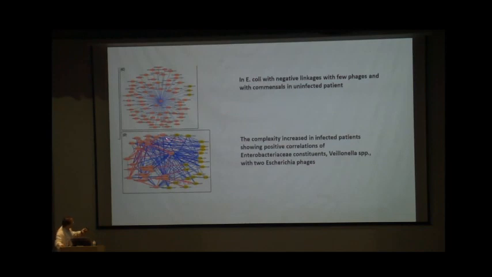In E. coli, you can see almost the same picture. The center is E. coli. These are the commensal bacteria, these are the phages, and the blue lines are negative linkages. In uninfected patients, E. coli has negative linkages with a few phages and with commensals. And you can see here there's a change. The complexity increases in infected patients, showing positive correlation with other members of the Enterobacteriaceae family, Veillonella, and with 2 Escherichia phages. These 2 phages are important because, having positive linkages, they are basically responsible for formation of biofilm, and they also impart drug resistance to E. coli.